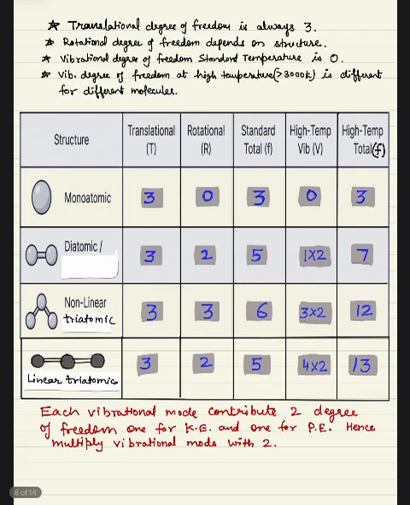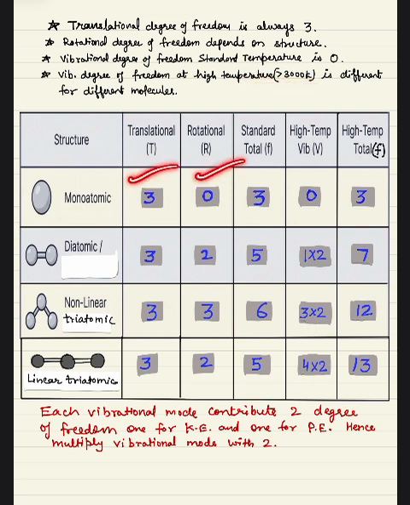Now these are the main points. The translational degree of freedom is always 3. Rotational degree of freedom depends upon the structure. Vibrational degree of freedom at standard temperature is 0. But vibrational degree of freedom at higher temperature, more than 3000, is different for different molecules. For linear molecule we will find it with this formula. For non-linear molecule we will find it with this formula. Then we have to multiply it with 2. Why do we have to multiply with 2? Because each vibrational mode contributes 2 degrees of freedom, one for kinetic energy and one for potential energy, so multiply vibrational mode with 2 if temperature is more than 3000.